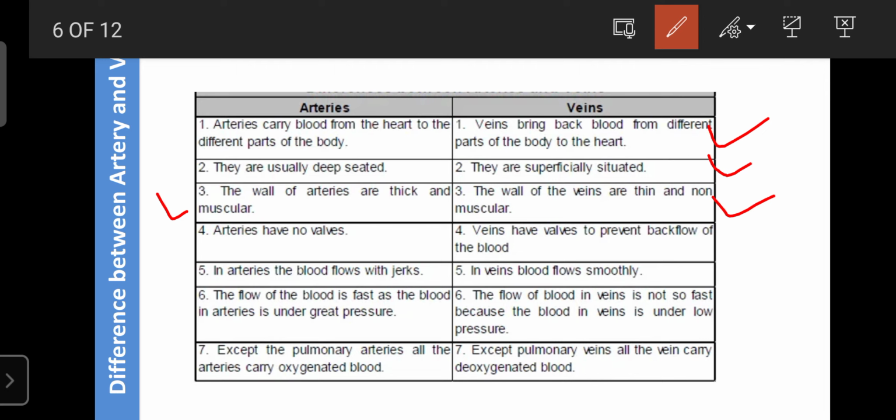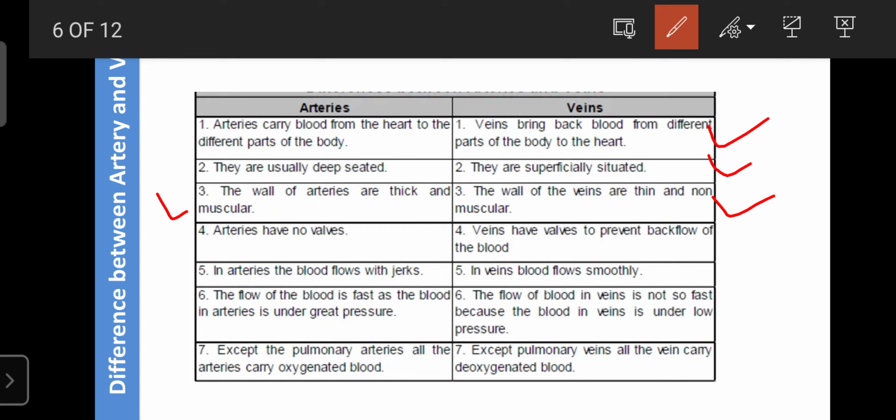That is needed because arteries have high blood pressure. Veins have thin walls and not that many muscles, because veins have less blood pressure, so being thin is no problem. But if arteries become thin, they can easily rupture, which cannot happen due to the thick nature of arteries.